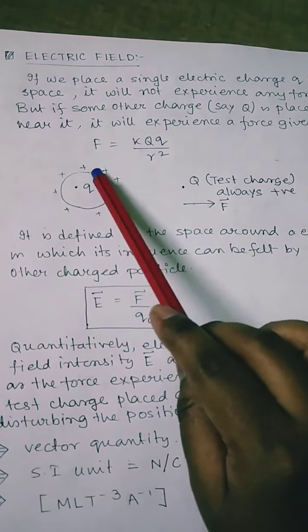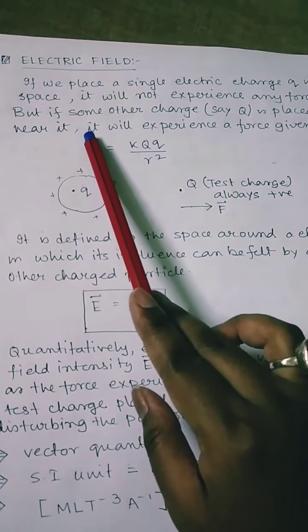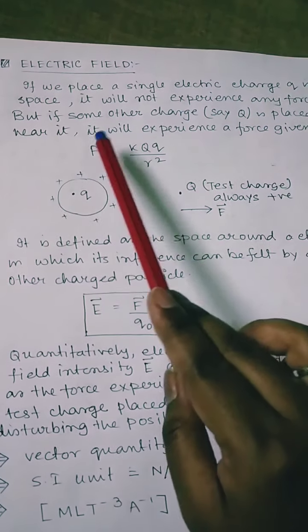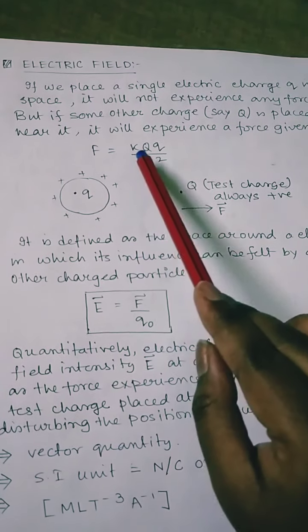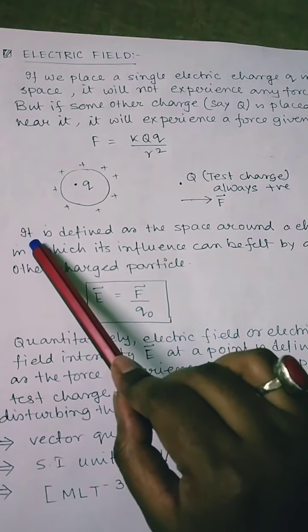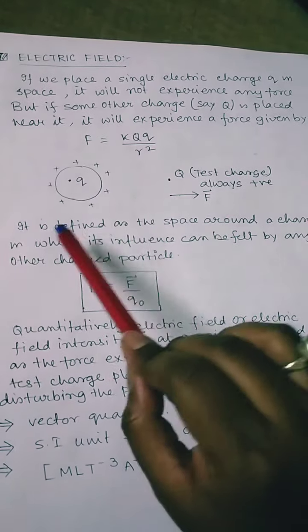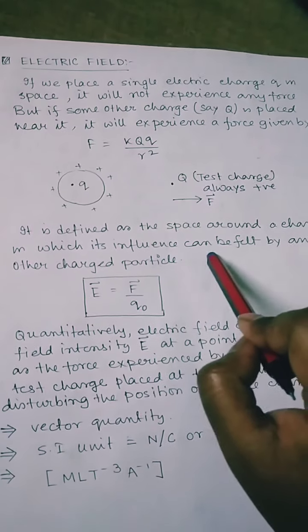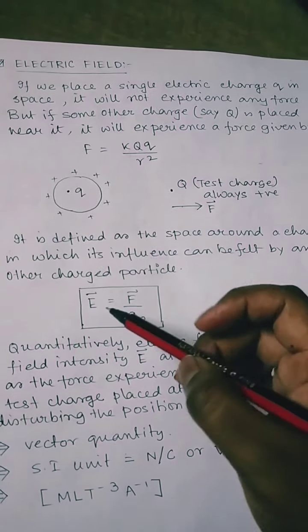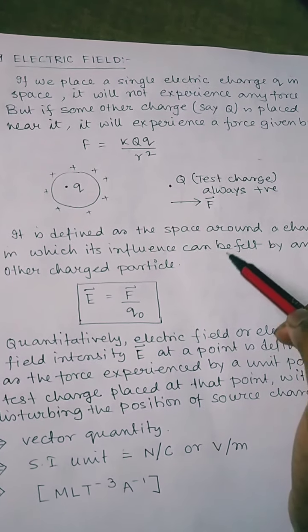So let's revise once. If we place a single electric charge in space, it will not experience any force. But if some other charge, say capital Q, is placed near it, it will experience a force given by K, capital Q, small q by r square. Now let's see the definition of electric field. It is defined as the space around a charge in which its influence can be felt by any other charged particle. So the equation of electric field capital E is equal to capital F by q naught, where q naught is the test charge.